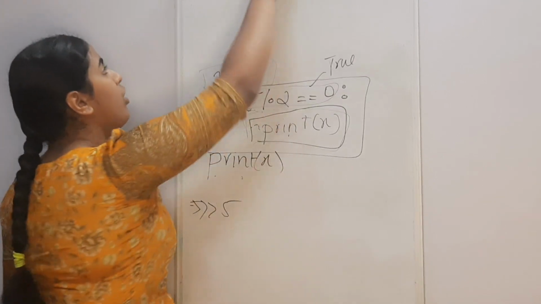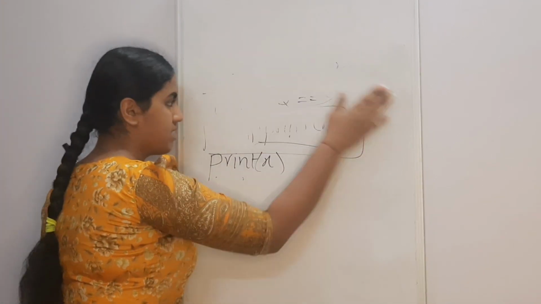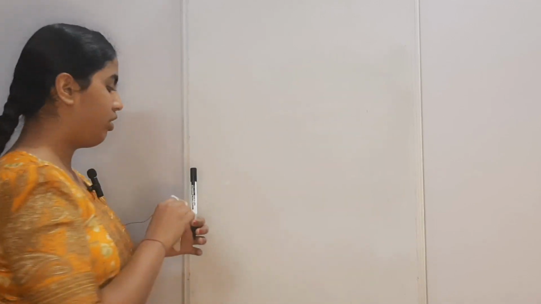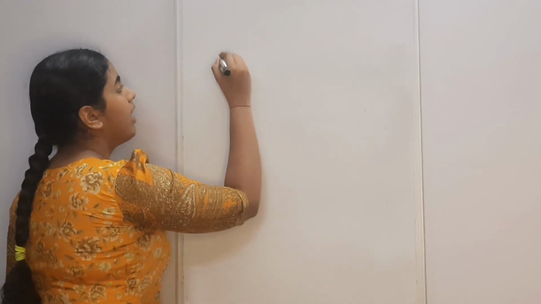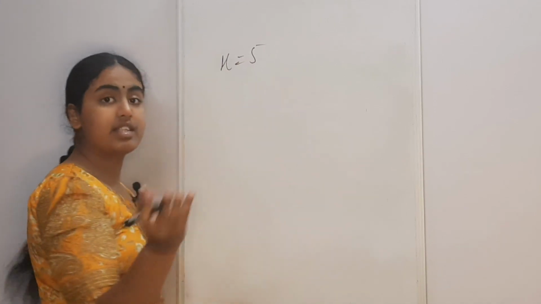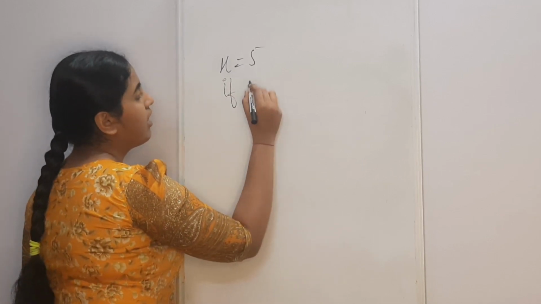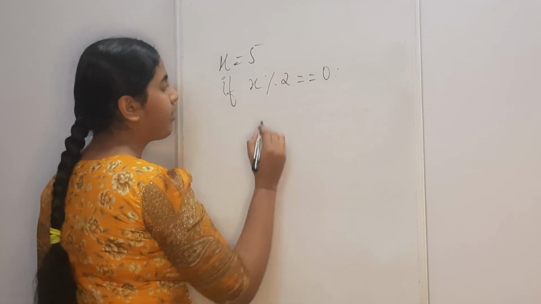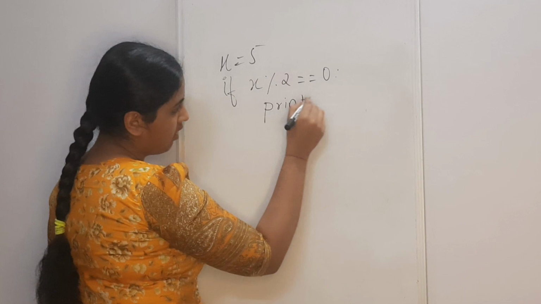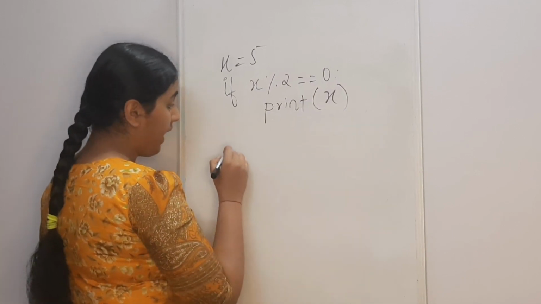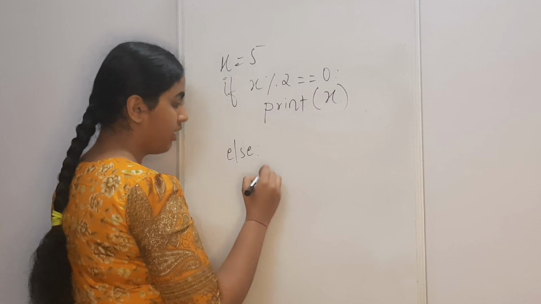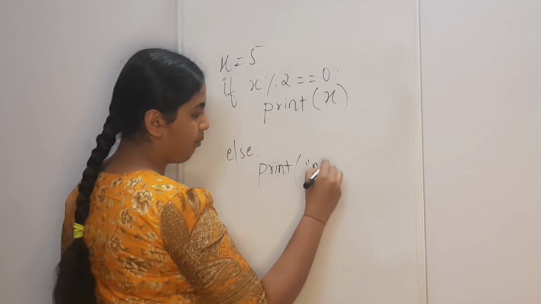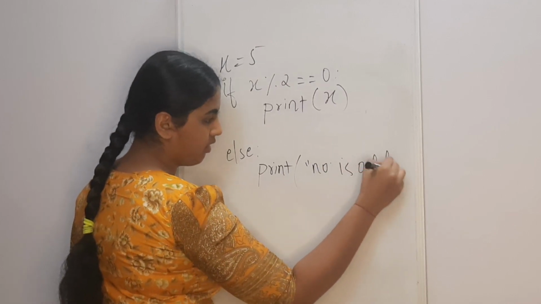Okay. Then moving on to the if-else conditional statements. Okay. Now, let's say you want to say x equals 5 and we'll take the same condition: if x mod 2 equal to 0, print x, else print number is odd. Okay.